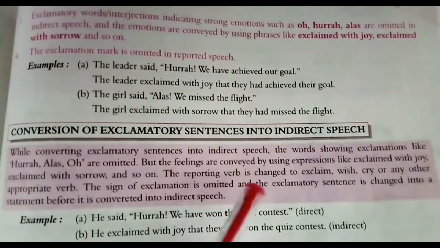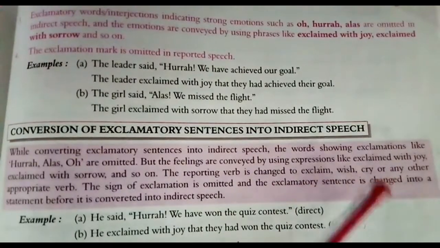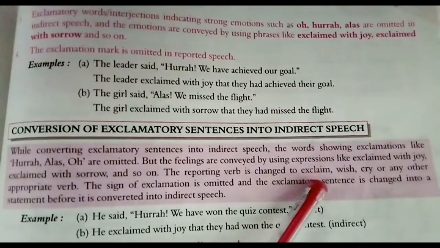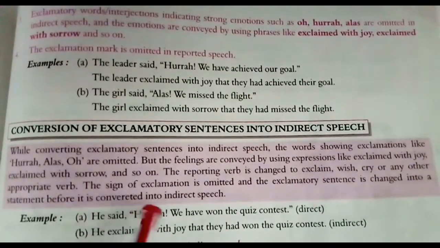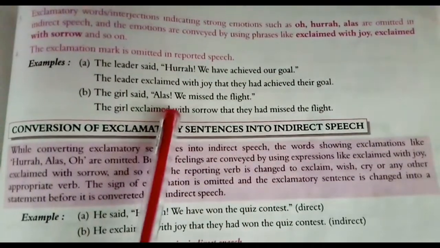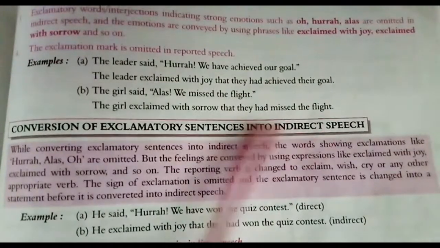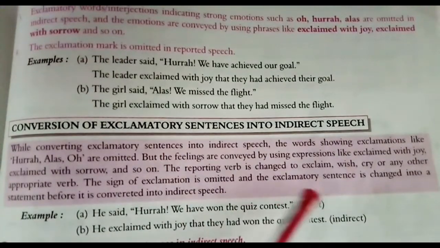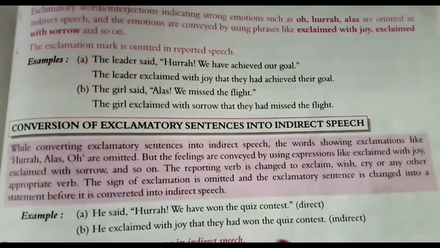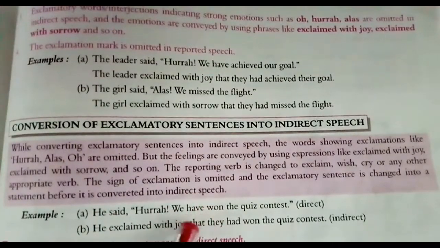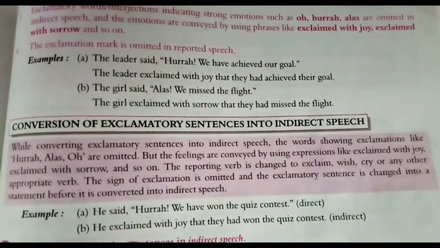The reporting verb is changed to exclaim, wish, cry or any other appropriate verb. Reporting verb हैं, we need to change it appropriately. The sign of exclamation is omitted. We are not going to put sign of exclamation. We can see exclamation sign was there, but we have not used it in indirect speech. And the exclamatory sentence is changed into a statement before it is converted into indirect speech. So, we are going to change the exclamatory sentence into an assertive sentence.